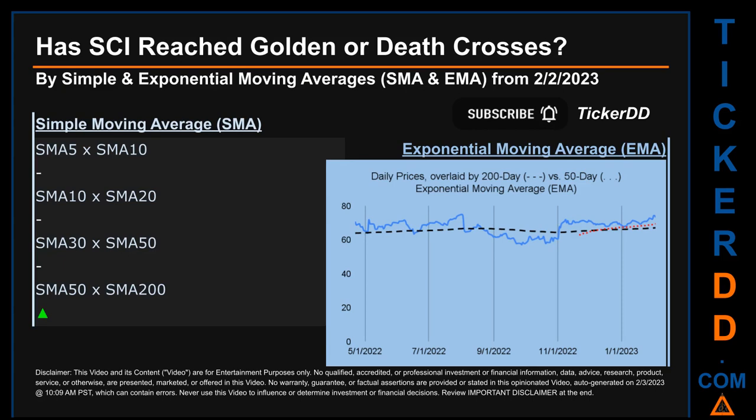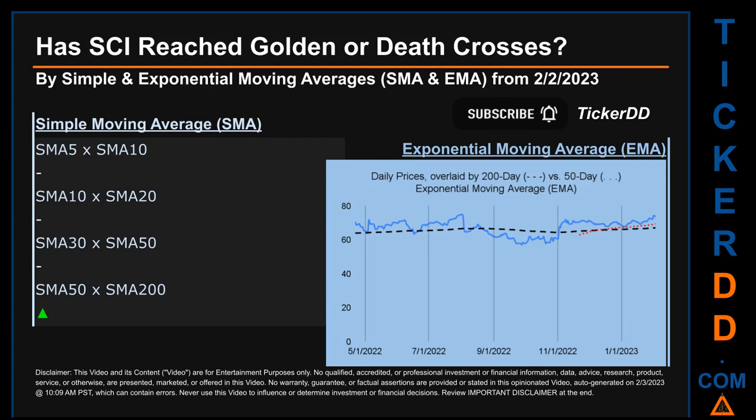Has SCI price reached golden or death crosses? Golden cross and death cross are basic signals that compare average prices across two specified trade day ranges, a short-term versus a long-term range. For example, 5-day versus 10 trade days. Essentially, a golden cross is a bullish signal. It appears when a ticker's short-term moving average crosses above its long-term average. Vice versa, a death cross is a bearish signal when the short-term crosses below its long-term moving average.